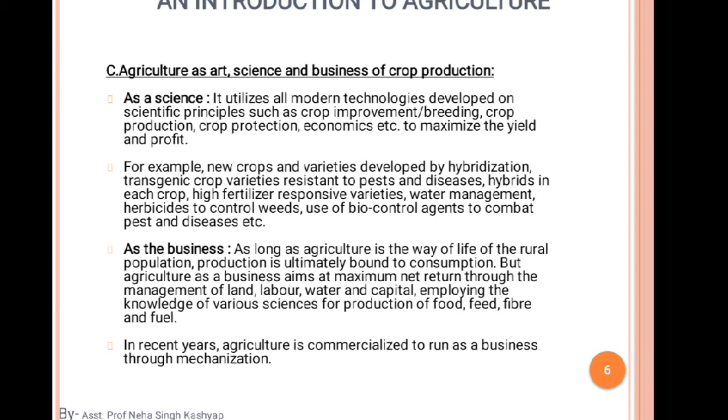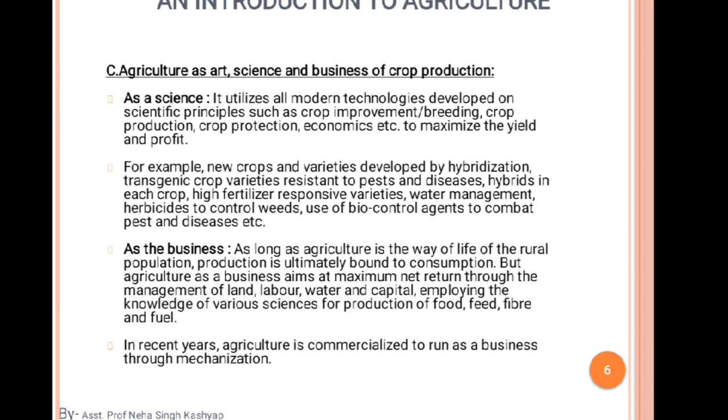For example, new crops and varieties developed by hybridization, transgenic crop varieties resistant to pests and diseases, hybrids in each crop, high fertilizer responsive varieties, water management, herbicides to control weeds, use of biocontrol agents to combat pests and diseases, etc. So from the use of different technology, we discussed hybridization.